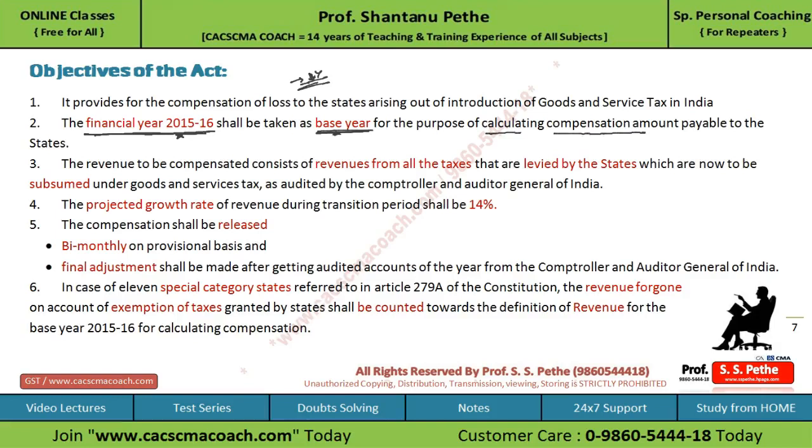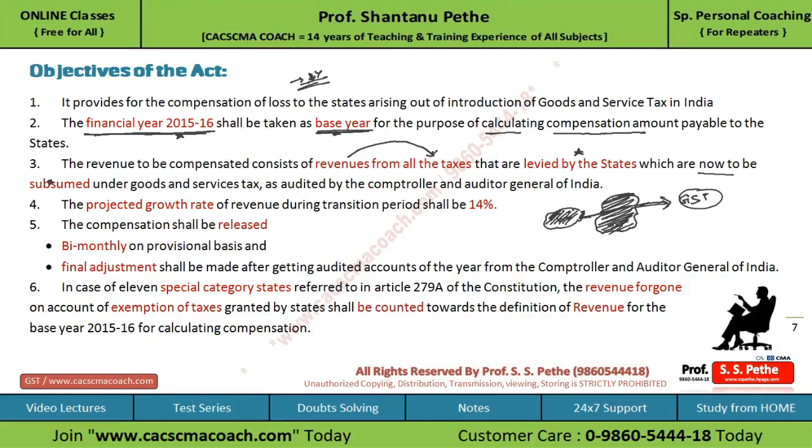Further, the revenue to be compensated will consist of revenue from all the taxes that are levied by the state which are now to be subsumed under GST. So whatever revenue the state government was earning from various taxes which have been replaced by the GST, compensation will be in relation to only these taxes which have been subsumed by the GST, and not all the taxes which the state government was levying.